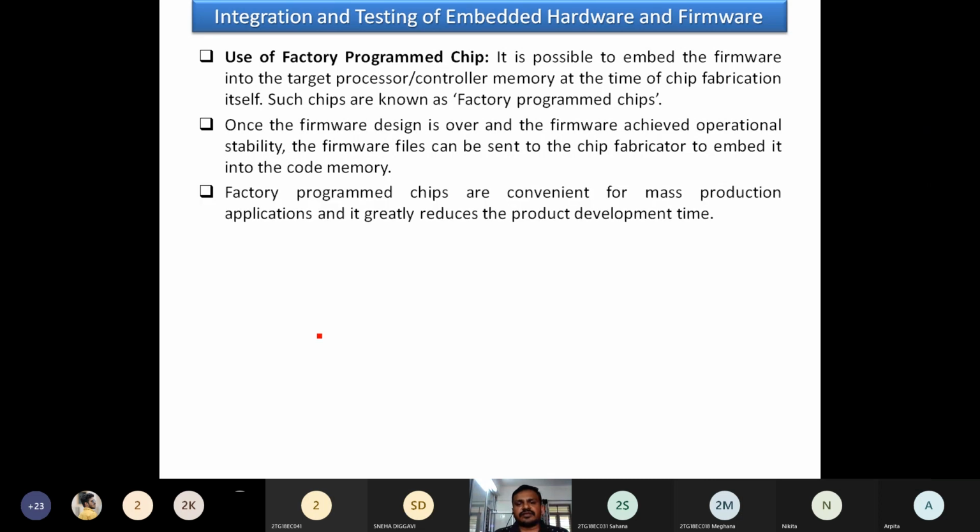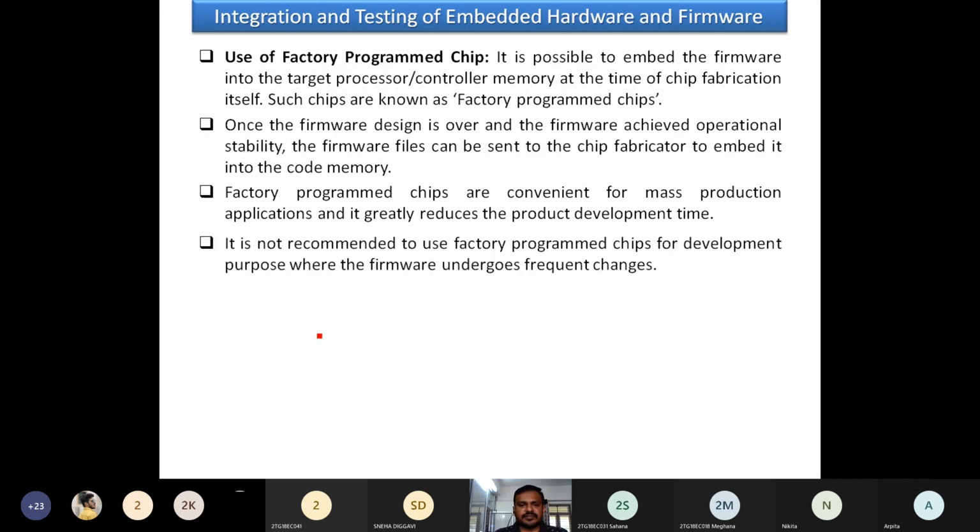Factory programmed chips are convenient for mass production, wherever we need mass production. Obviously, whatever processor, the laptop processor or desktop processor, the Intel processors that we use regularly in all the motherboards, those are factory programmed chips. Factory programmed chips are convenient for mass production applications and greatly reduce the product development time.